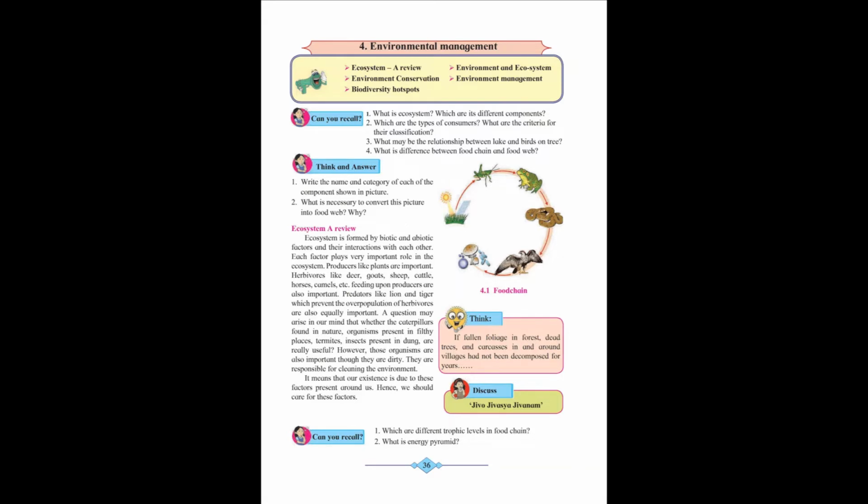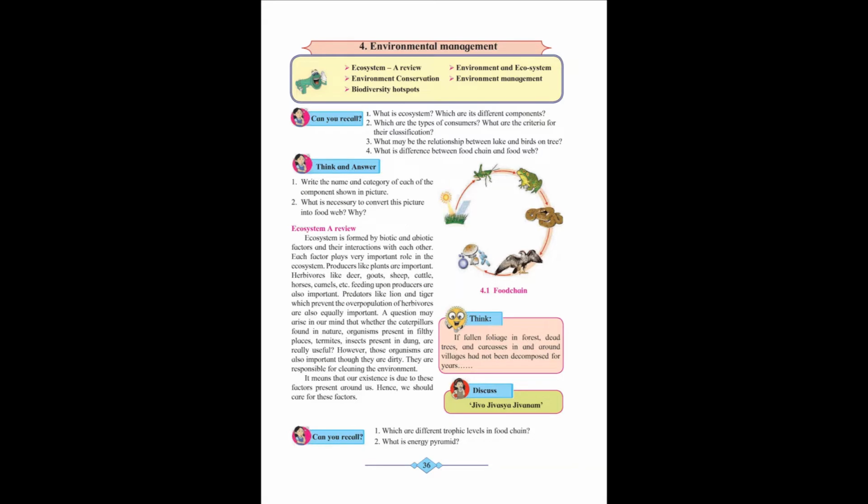Now there is a question on Jivo Jivasya Jivanam. This question was asked in one of the schools. The meaning of it is one living being is the food for another. So one living organism is food for another living organism, and all of them are interdependent on each other. That is the meaning.